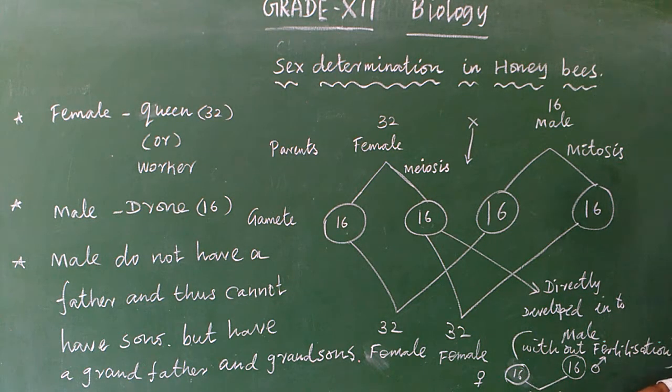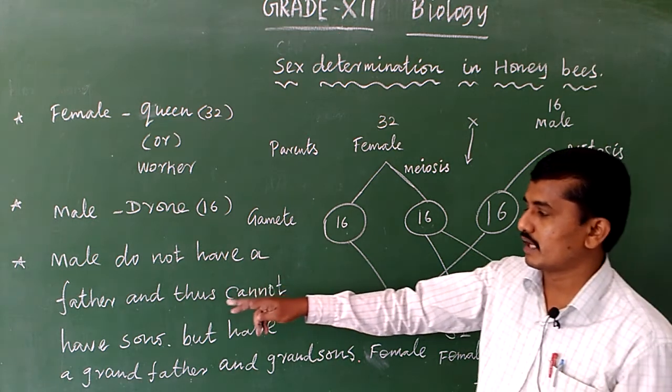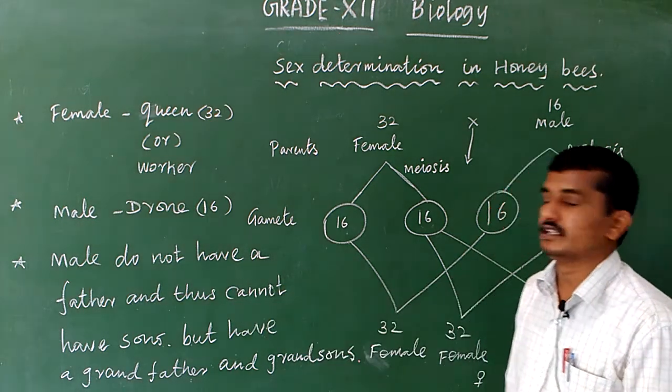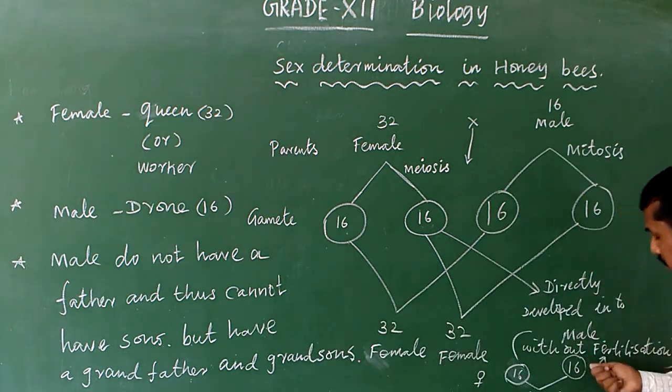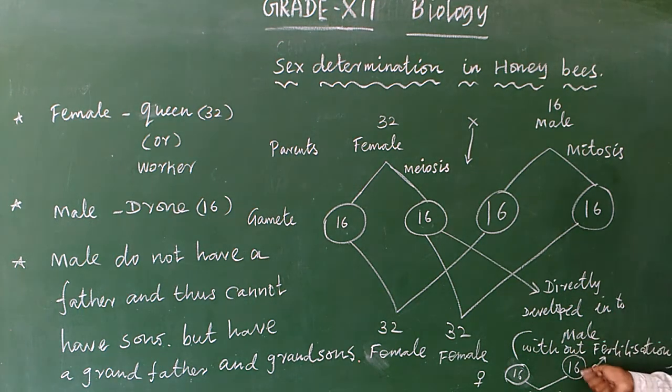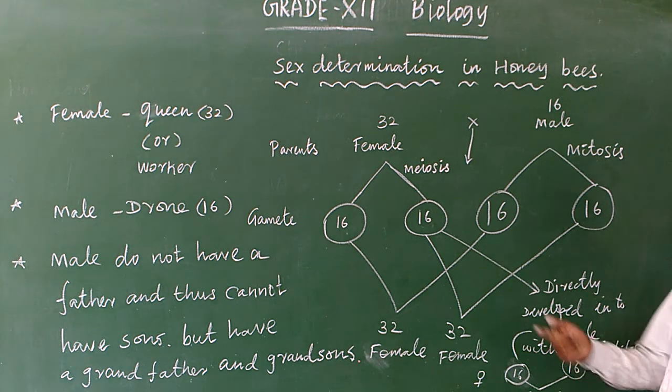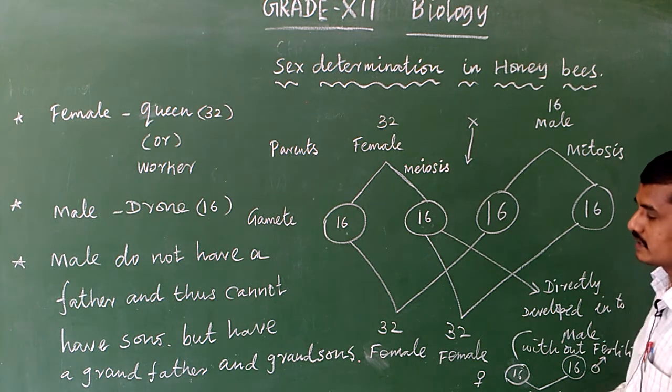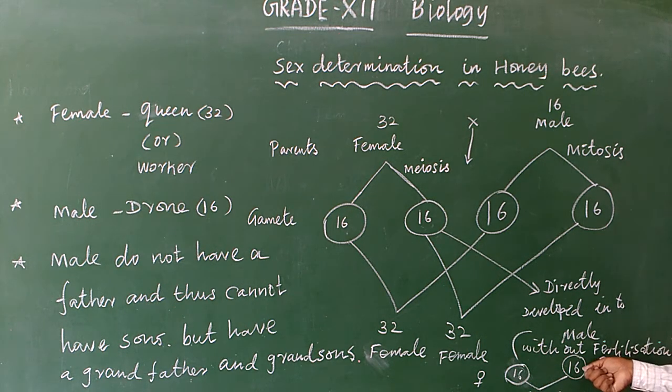So the male does not have a father and does not have a son; a son is not produced by a particular male. And next, but it has a grandfather and a grandson. So grandfather means actually male.